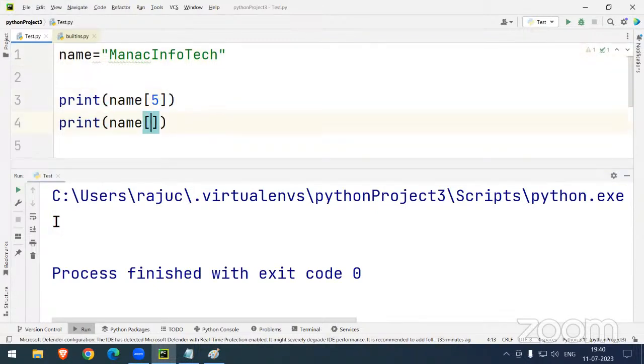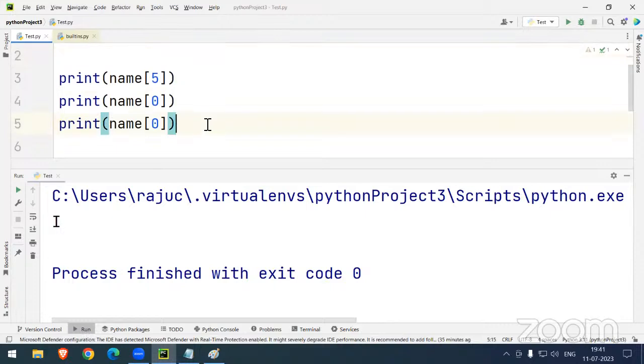Sir, if you want to access the first digit, what is the rule? 0, sir, 0. Very nice. If you want to access the last digit, sir, last digit, 12, sir. One minute.